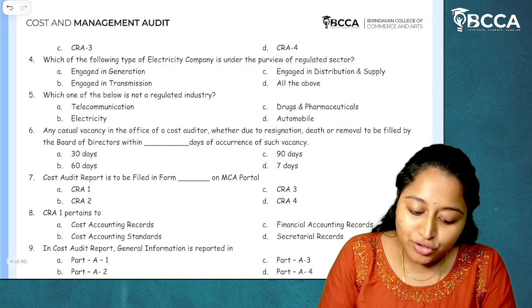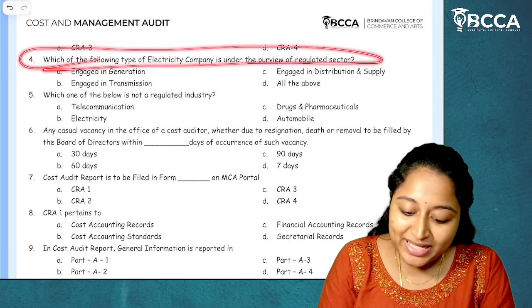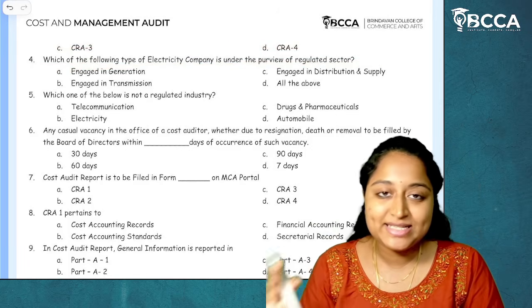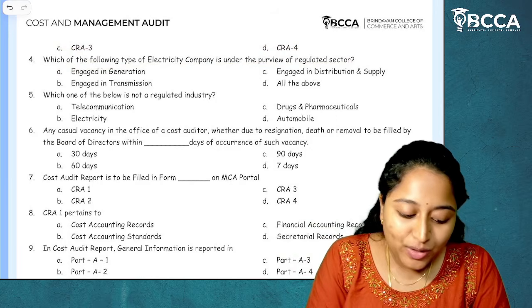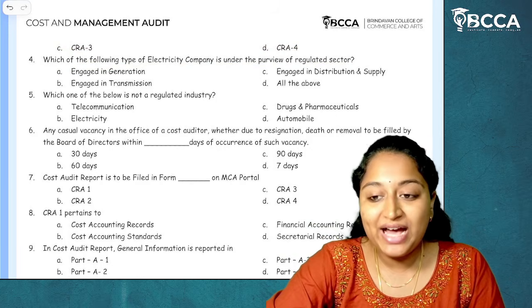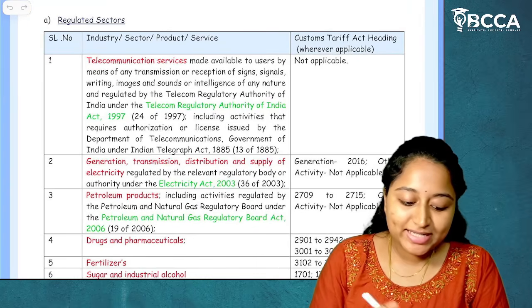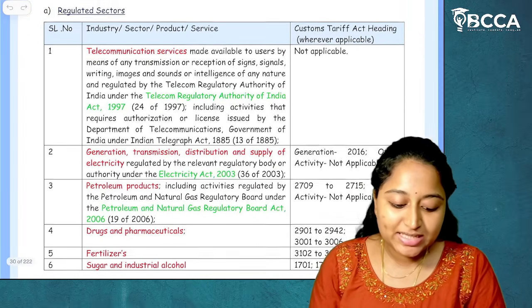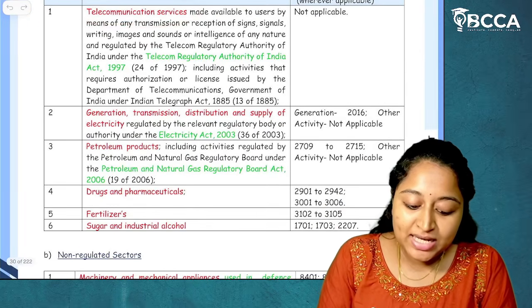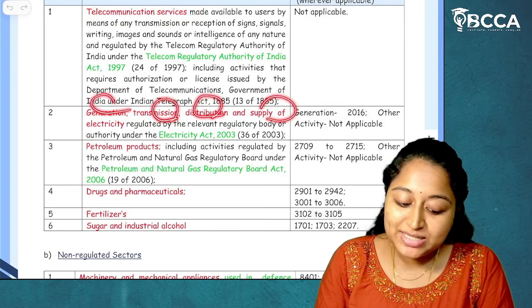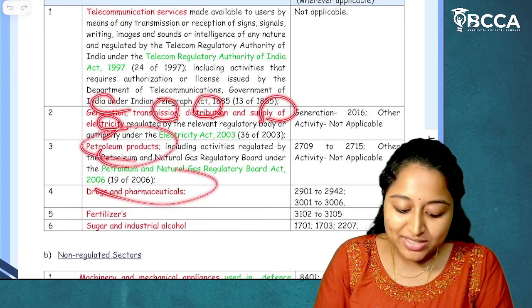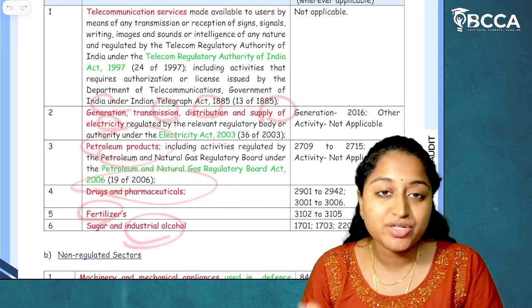Next, moving on to the fourth. Which of the following type of electricity company is under the purview of regulated sectors? Which means in regulated sectors table, what all we have, we'll see that. So see here, what all are there in regulated sectors table? Telecommunication services, generation, transmission, distribution and supply of electricity, petroleum products, drugs and pharmaceuticals, fertilizers, sugar and industrial alcohol.